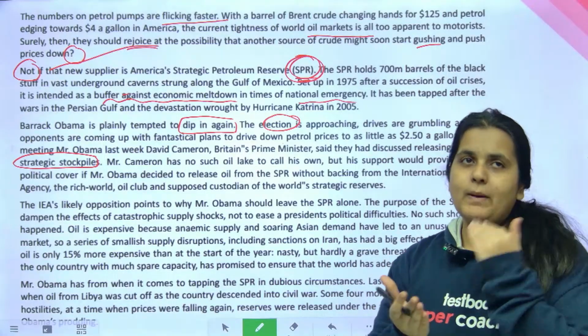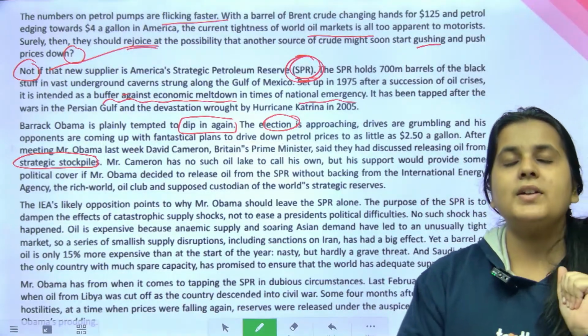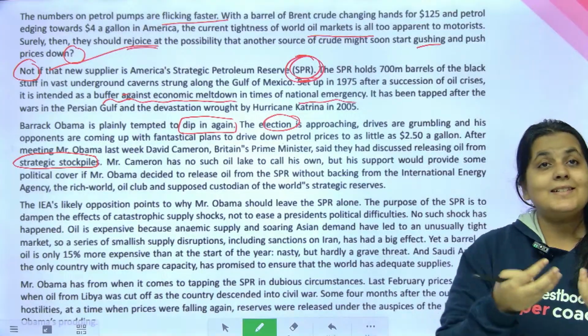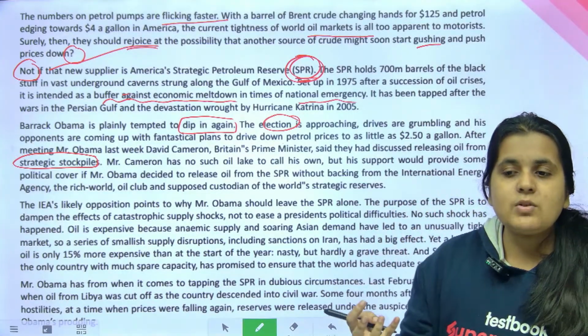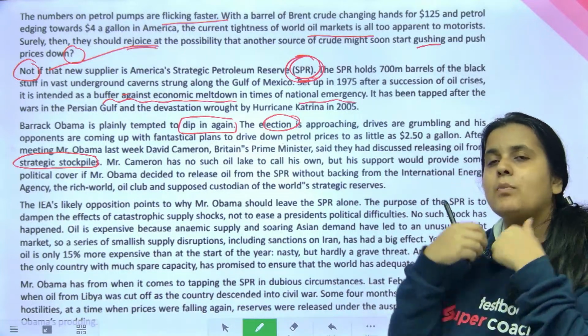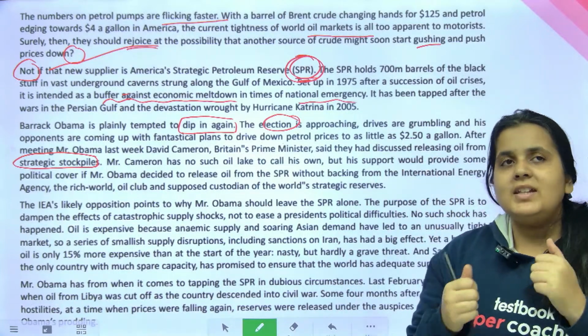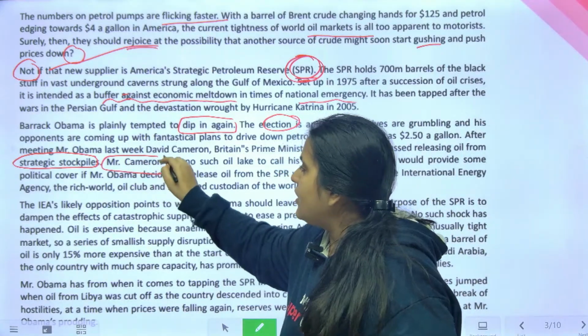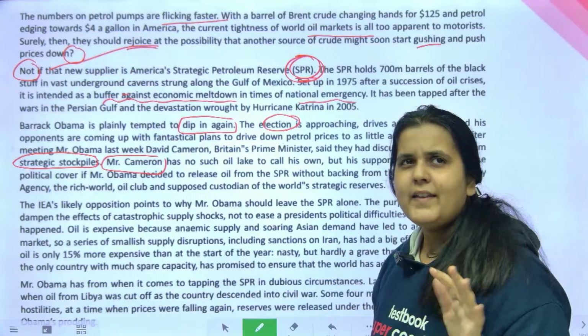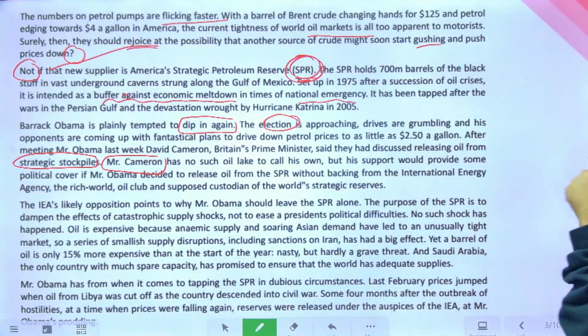So Obama wants to take that oil from that reserve, but he needs support. Right? He needs a political cover. मतलब वरना controversy हो जाएगा. People would start blaming him. The opponents would start blaming him. So he needs political cover. So whose support has he taken? He has taken David Cameron's support. That's all. So you can just analyze each para.